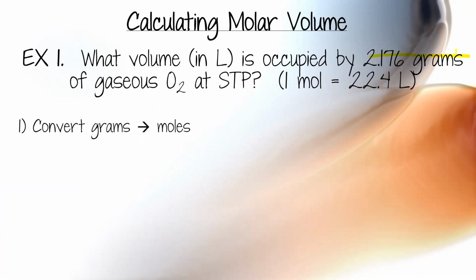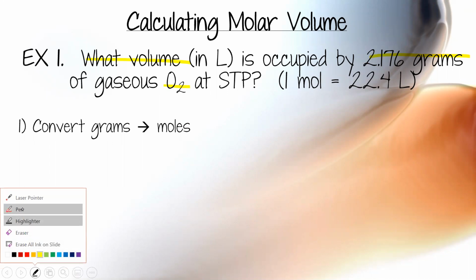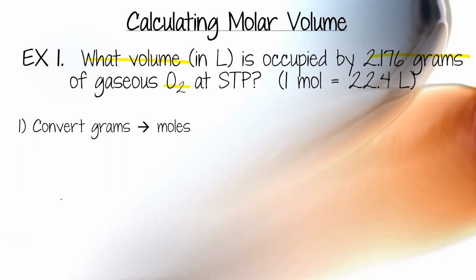Okay, I take that, and I'm talking about oxygen, and I need to know what volume. So 2.176 grams of O2. You need a unit in the label again. And I want to convert to moles. So I'm going to put 1 mole on the top of O2 because I'm going from grams to moles of oxygen. And the bottom is going to be the molar mass of oxygen.